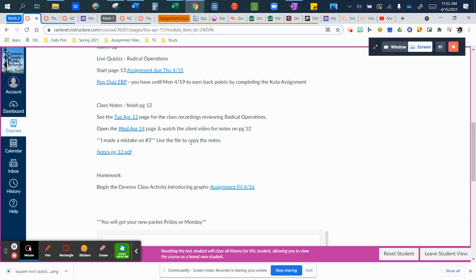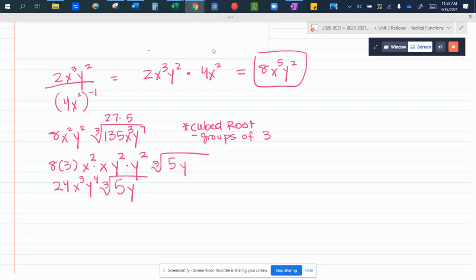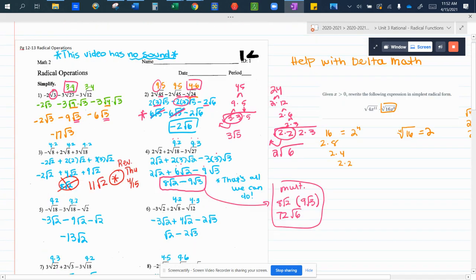Oh, looky there. I did put the link to page 12 where it was supposed to be. So the file for page 12 is also here. I don't know why it's not working. Is that link not working? Okay, well, I'll fix it. And then tomorrow we're going to focus on the graphs. So I'm going to pause this and fix that link, and I'll put the page up on the board for what we need to be looking at.